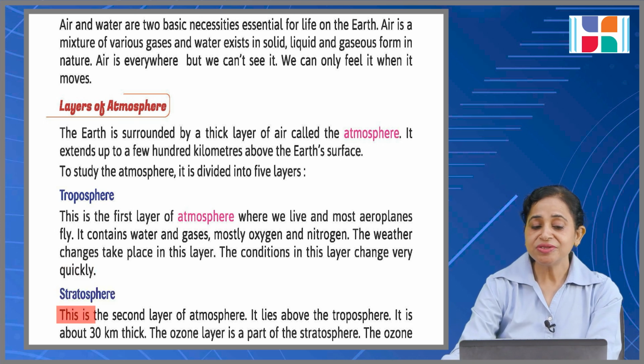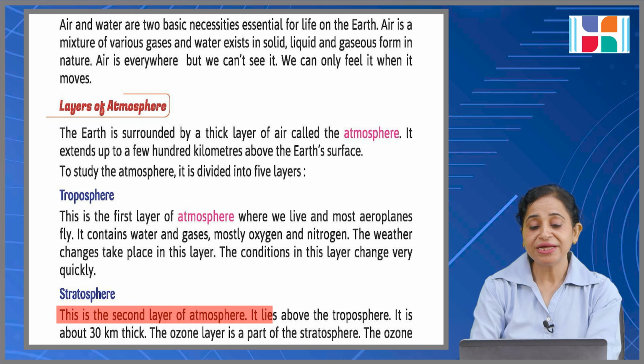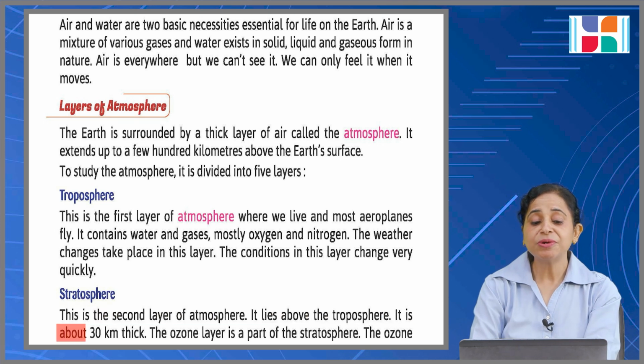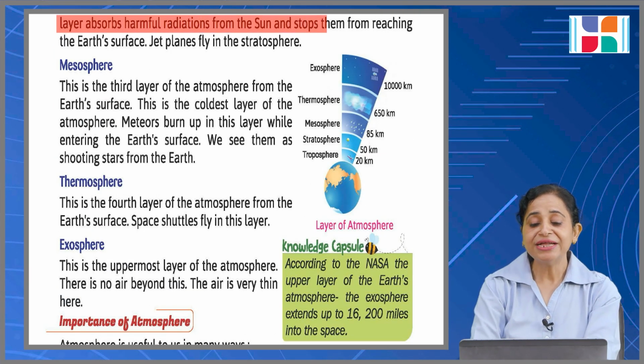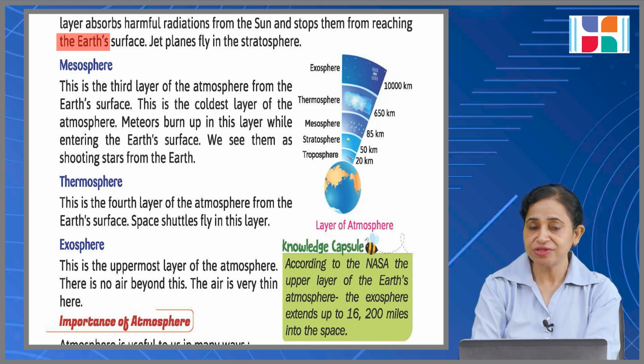Stratosphere. This is the second layer of atmosphere and it lies above the troposphere. It is about 30 km thick and the ozone layer is a part of the stratosphere. The ozone layer absorbs harmful radiations from the sun and stops them from reaching the earth's surface. Jet planes fly in the stratosphere.